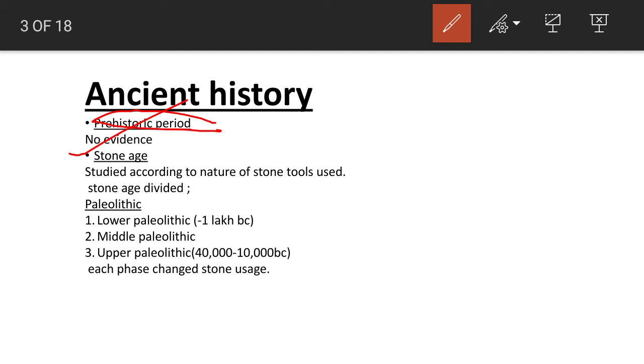We know that the ancient people used tools which were made of stones. Their stone tool usage varies according to the periods. So, Stone Age discusses human history according to the nature of the stone tools they used.